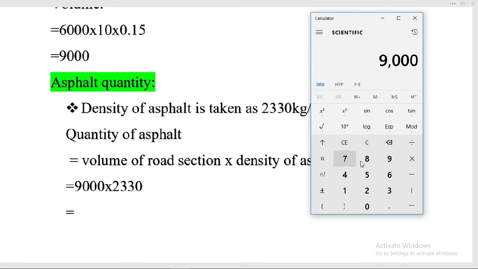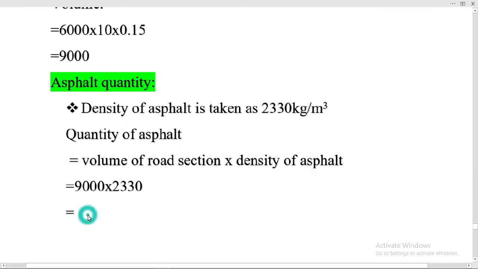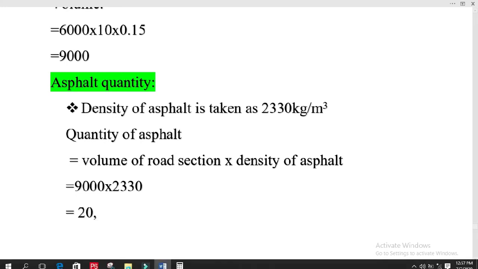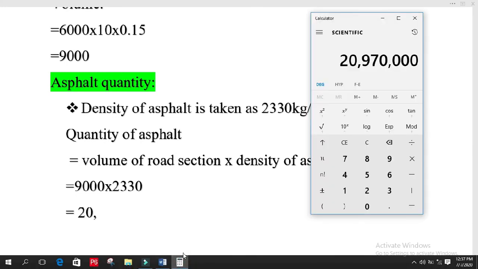9000 volume of road section multiply with the density of the asphalt 2330. Total we required 20,970,000 kg.